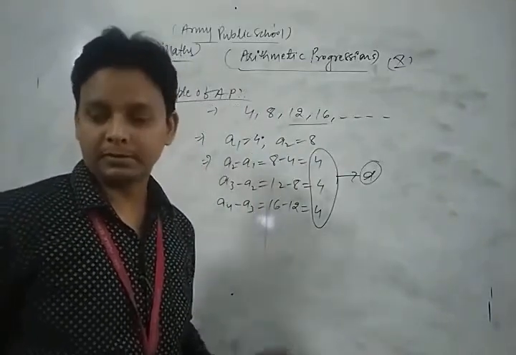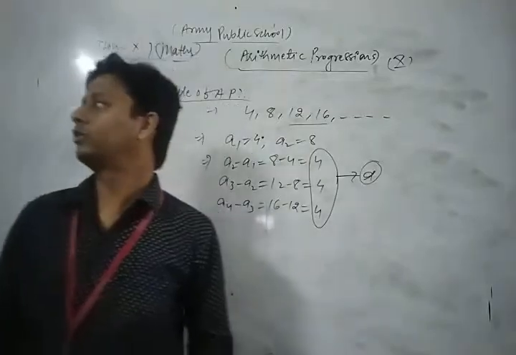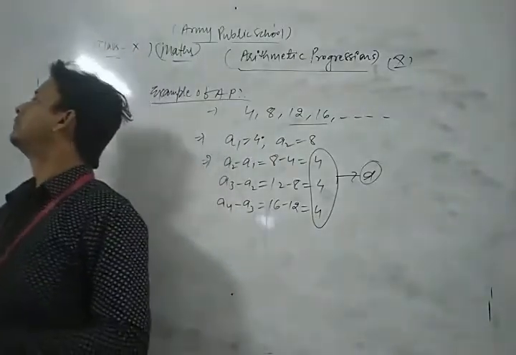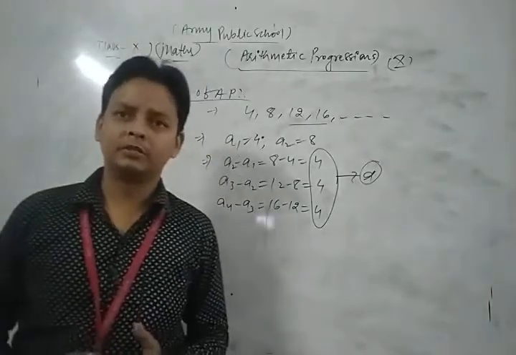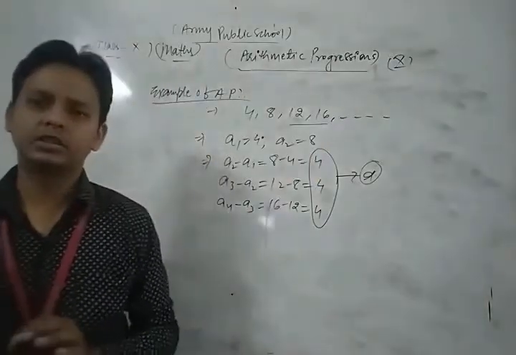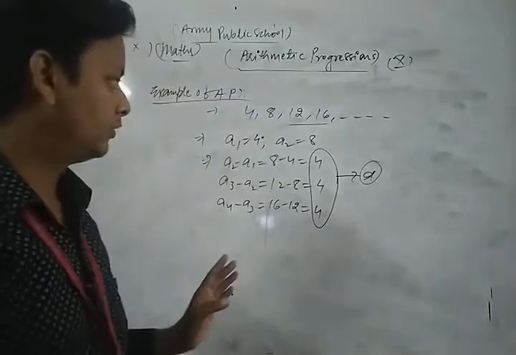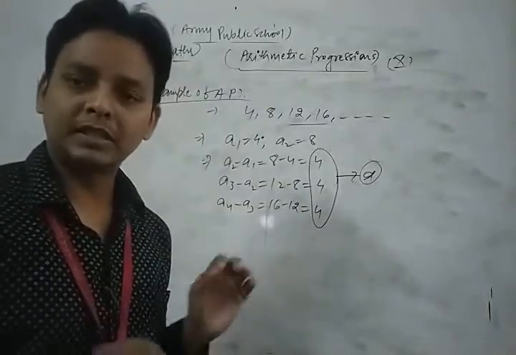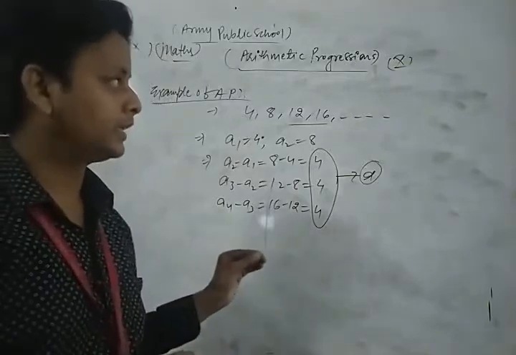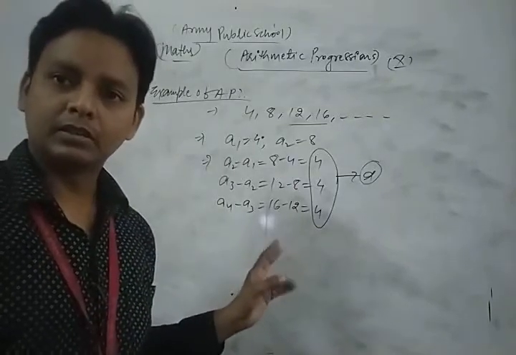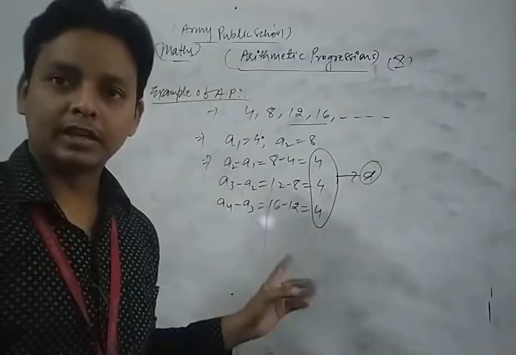So this is the concept of arithmetic progression. So please, dear students, this is a very important topic, so please concentrate and do more and more practice, and learn the concept of arithmetic progression.